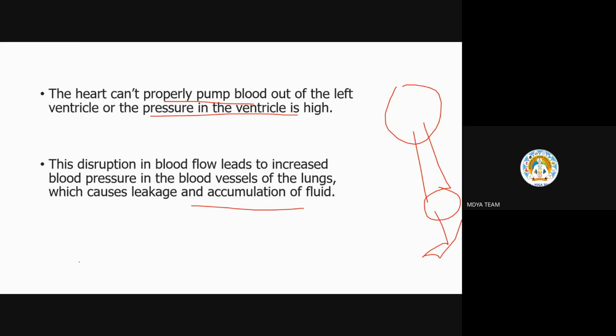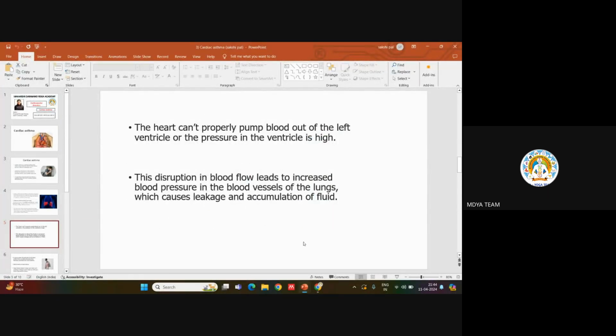So now we'll go for yogic management of cardiovascular disorders, all the cardiovascular disorders all together.